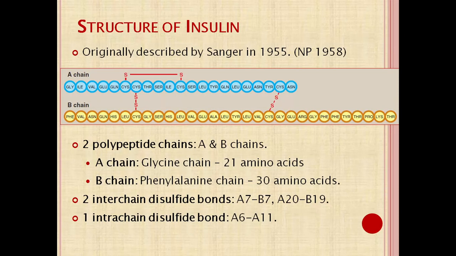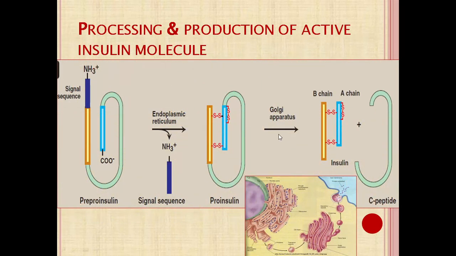Actually, insulin is formed from mRNA as a precursor form known as pre-proinsulin. From that it is converted into proinsulin, which is again an inactive form, and from proinsulin it is formed into the active form, insulin, with removal of the C peptide. The first form, translated from the mRNA, is pre-proinsulin.